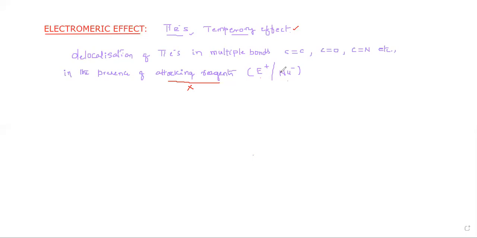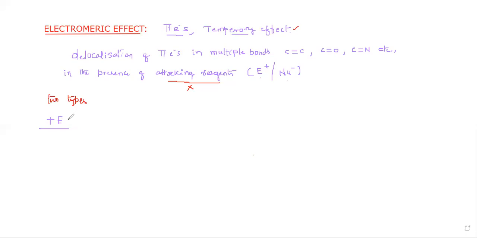Let me go with the examples. It is of two types. Let me go with the first type. The first type is the plus E effect, the positive electromeric effect.